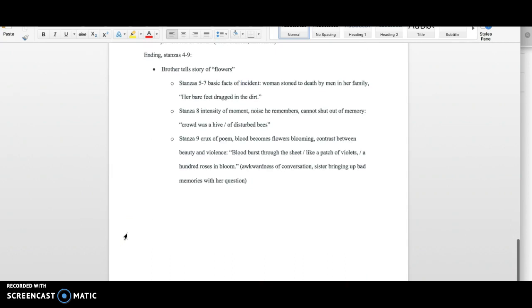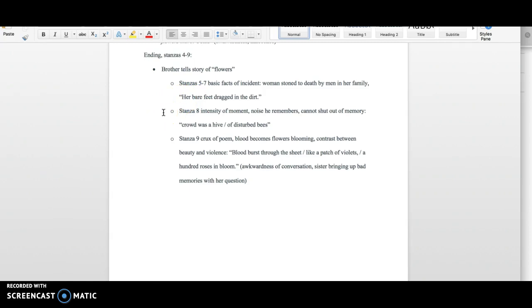All right, then we look at the last part of the poem, stanzas 4 to 9. This is where her brother responds to her question about the flowers. So I break it down into parts. Stanzas 5 to 7 are just the basic facts of the incident, that her brother just tells her the story. The woman is stoned to death by men in her family, and I have a quotation here that goes along with it.